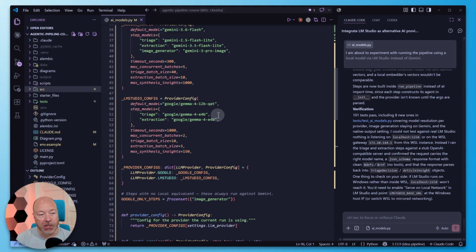I don't know. But I'm basically using the open source Google Gemma 4 model in both cases. And specifically, I use the 12B QAT version. QAT stands for quantization aware. That's a variant that actually gives us essentially more bang for the buck. And then I use the slightly lower end E4B version for all the other steps, so triage and extraction. I could probably get away with something like the E2B version for triage, but again, I don't really have enough VRAM to keep them all in there. Not going to look at the implementation here in more detail.